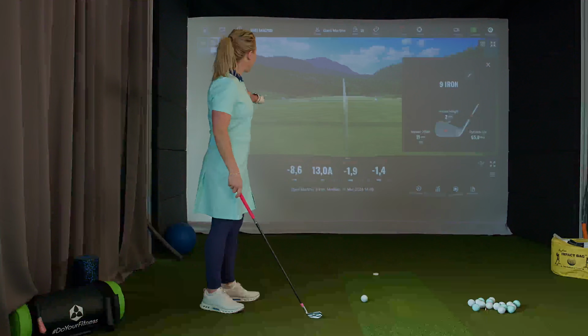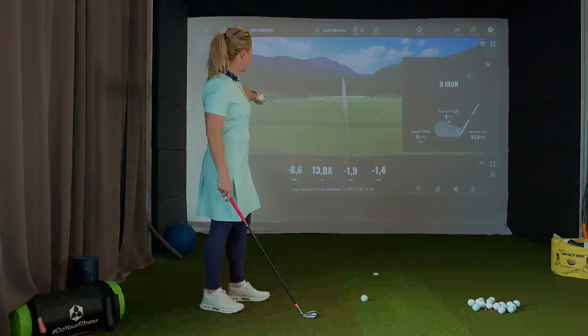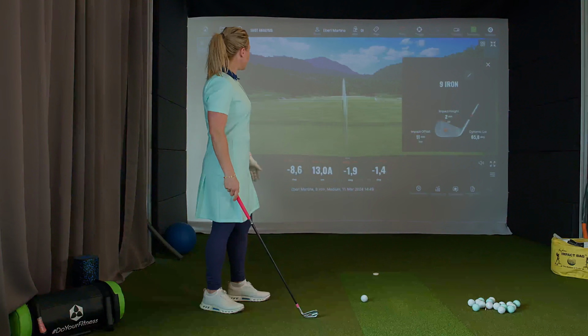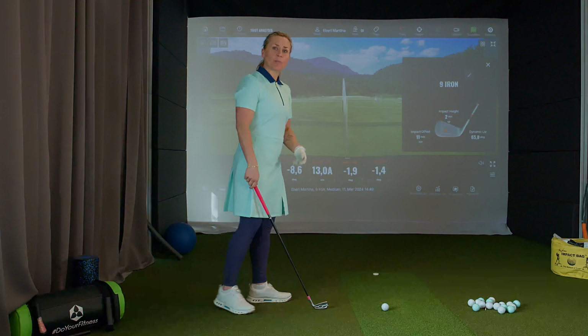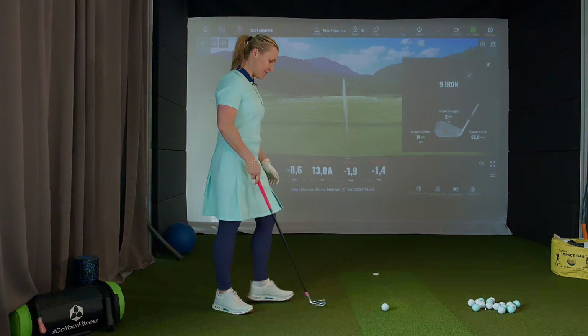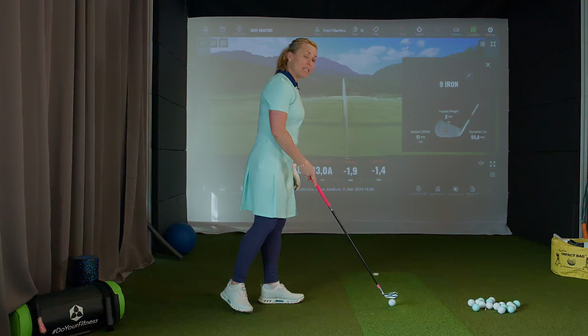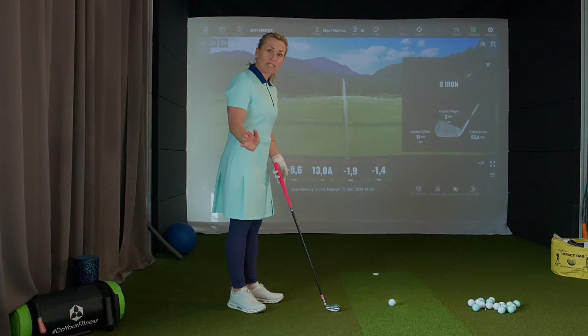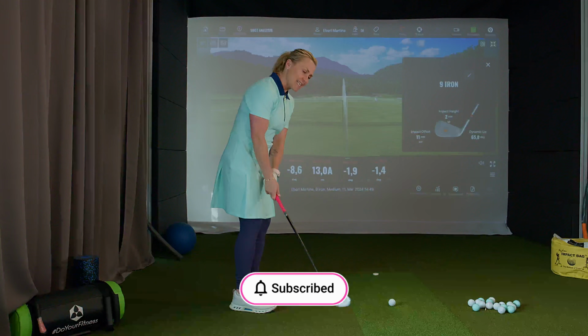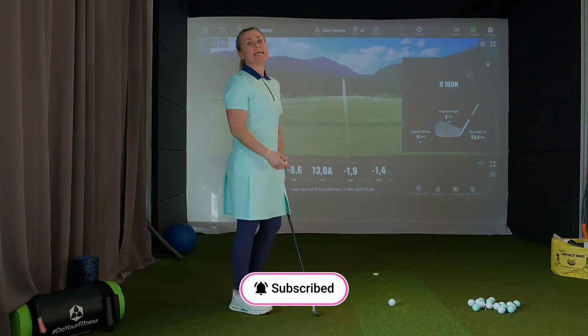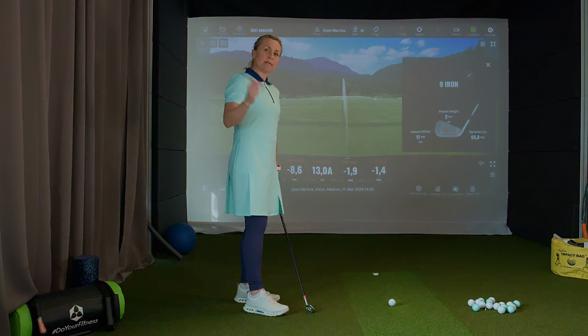The angle of attack is minus 8.6, almost 9 degrees hitting down onto the ball, into the negative. That means it's really, really steep, and all I did was move my wrists. So the wrists, if you move them the right way, are responsible for a steeper angle of attack.